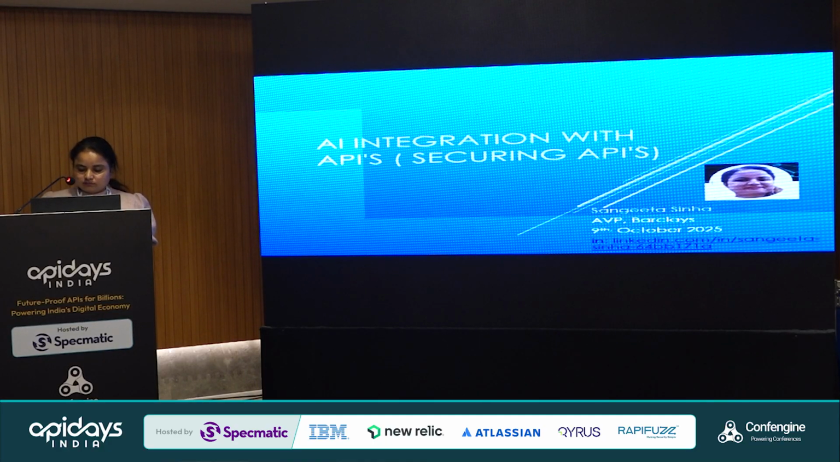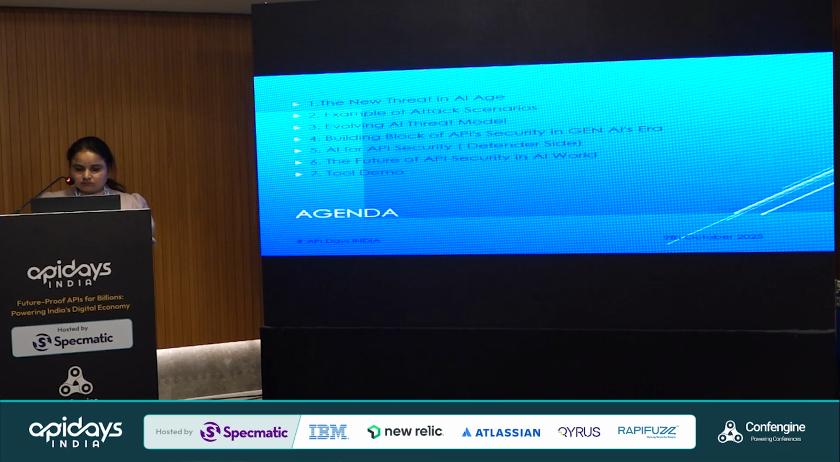So I'll just go through it. The agenda is: the new threats in the AI age, example attack scenarios involving AI, threat model, building blocks of API security in GenAI areas, AI for API security and how we can do that on the defender side, and the future of API security in the AI world. There are various tools, but because of time constraints I cannot cover all of them.